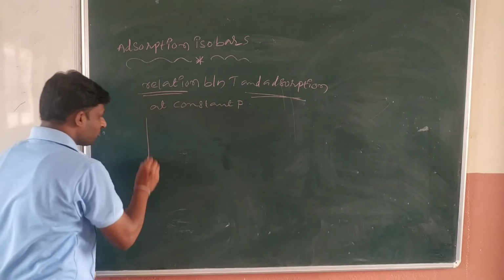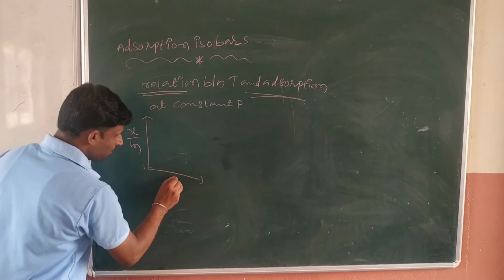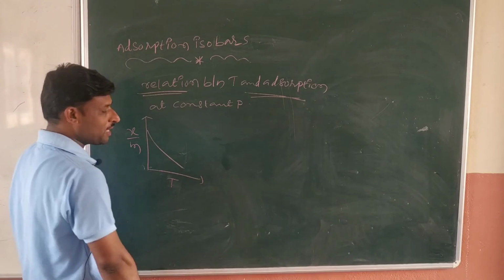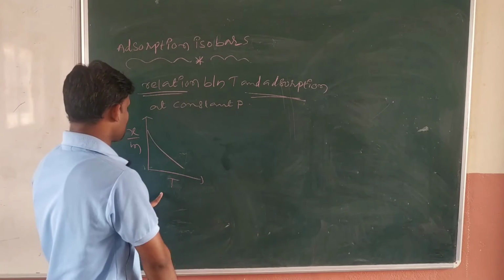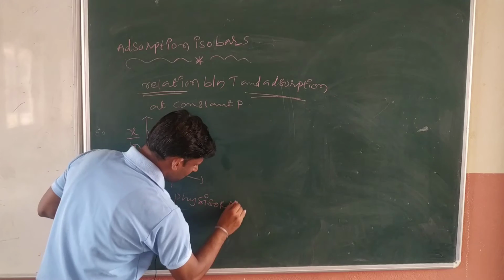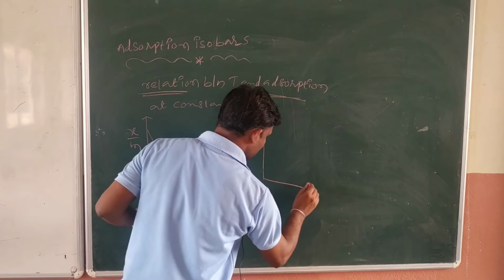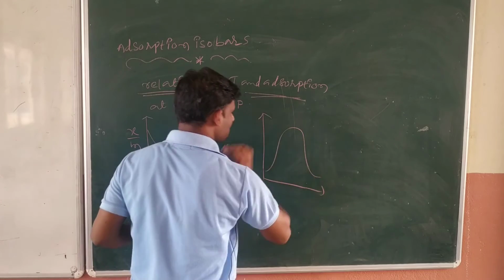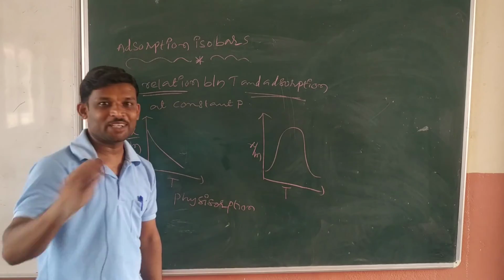In the case of physical adsorption, this is x by m versus T, temperature. How do we get the graph? We get the graph like this. Previously we discussed this, the isobar of physisorption. Now the isobar of chemisorption, how do we get it? We get it like this, a simple thing. Here x by m value, here temperature value.